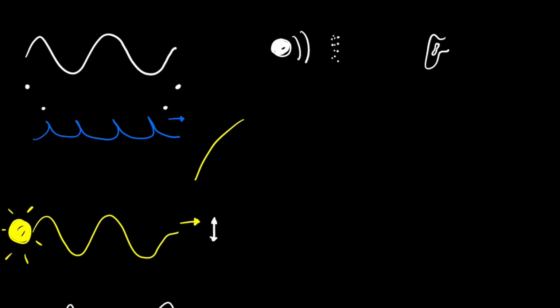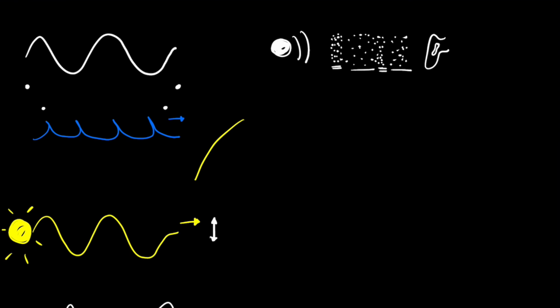So you've got areas here where there's a very high density, but then you're going to have areas of low density, and these dots right here are just the air molecules. Then you've got a bit where there's high density again, so these are waves of density in the air, and that's what causes sound. You're going to have high density regions and low density regions, and high density regions and low density regions. That's an example of a longitudinal wave. As you can see, the oscillations are in and out rather than up and down.